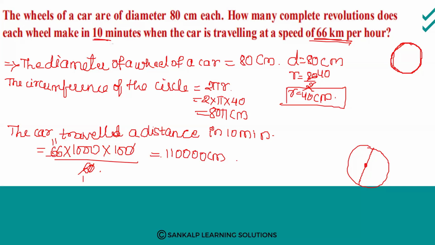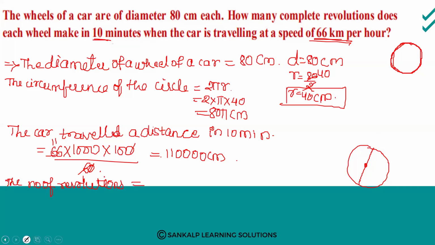Now the number of revolutions. We need to find out how many complete revolutions. So the number of revolutions is equal to, how can you find out number of revolutions? That is distance traveled divided by circumference. How much distance has it traveled and how much is the circumference? Then you can find out the number of revolutions.